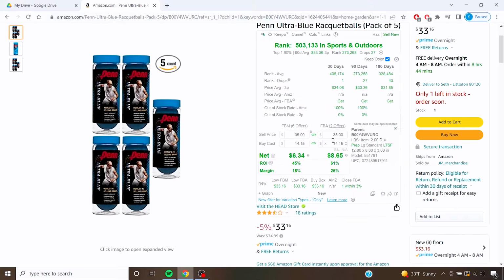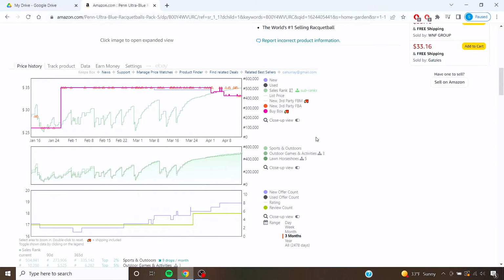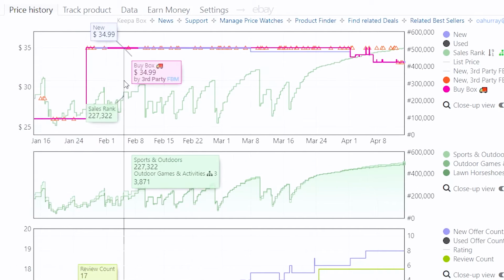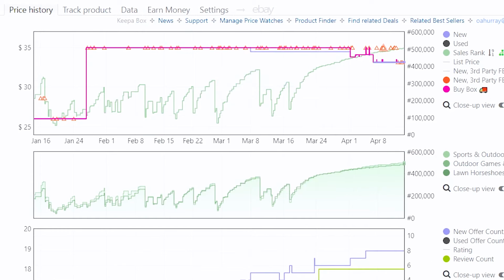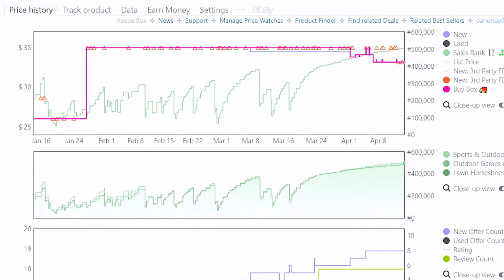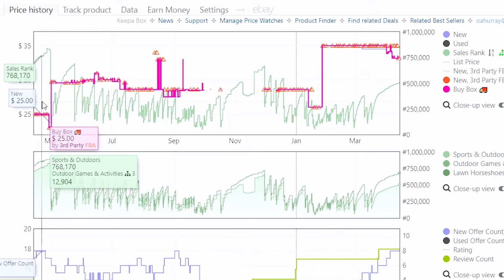This is meant to be a basic video, but another thing that we need to do, and we'll go into more detail in other videos, is we need to see how fast this item is going to sell. At a very basic level, we can see the sales rank, but the more important tool is the Keepa. This is a graph, and the thing that we're looking at here is the green lines. When they go down, that means that there's a sale. Over the last 3 months, there were these many sales, and over the last year, there were these many sales. And we can also see this pink line here, the price.